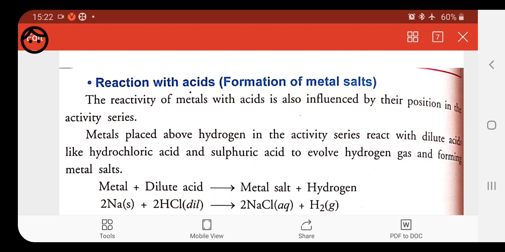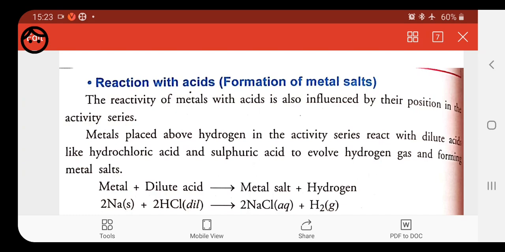The metals which are very reactive in nature form hydroxide when they react with water, but there are some metals which are not as reactive, like aluminum and iron. So whenever we dissolve this type of metal in water, they form oxide because of the formation of a layer of oxygen. That's why it does not allow the water molecules to react further, and formation of hydroxide does not take place. These things we have done in the previous class.